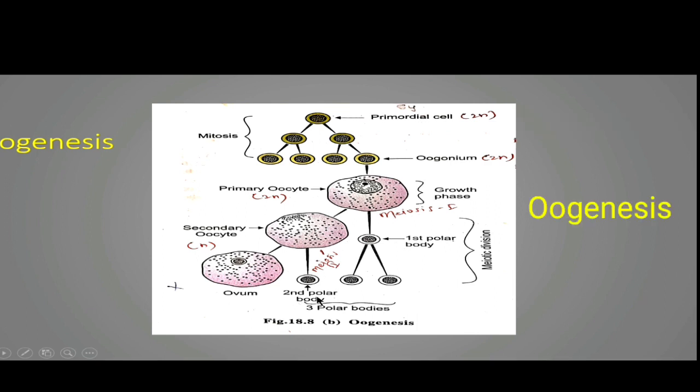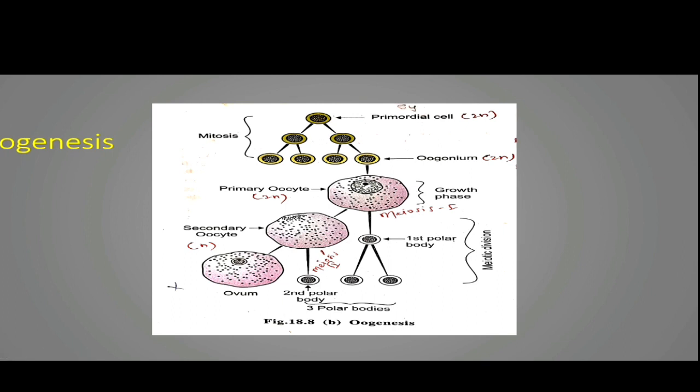But keep in mind, this is not the end of meiosis second. That means we cannot say that the ovum formed from the secondary oocyte is formed at the end of meiosis second. We can't say this sentence. When the ovum is formed, it doesn't mean that it is the end product of meiosis second, or that meiosis second is completed, because this ovum is arrested in the metaphase second of meiosis second. That means it does not proceed to the anaphase second or the telophase second.